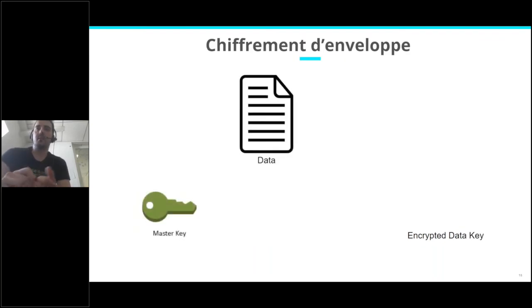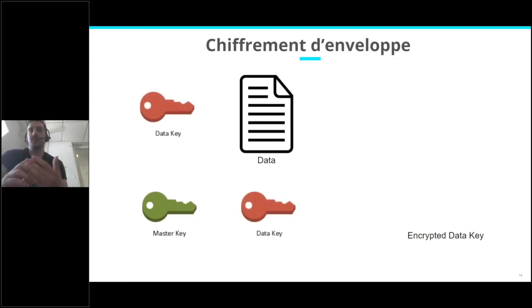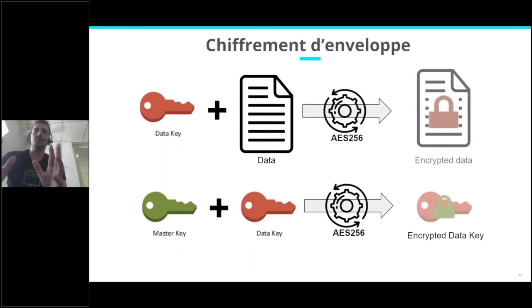The problem is solved like this. You still have a master key, you have data, and you generate a data key, so kind of an intermediate key. You use the data key on the data to encrypt the data. You use your master key to encrypt the data key, and the data key is a tiny bit of information.